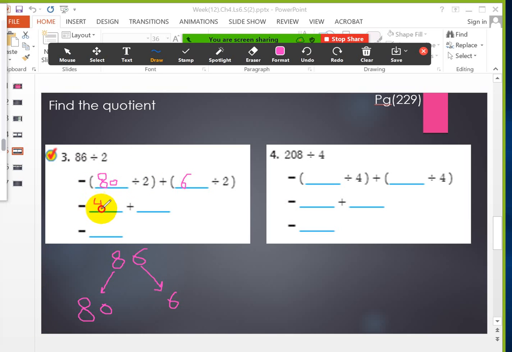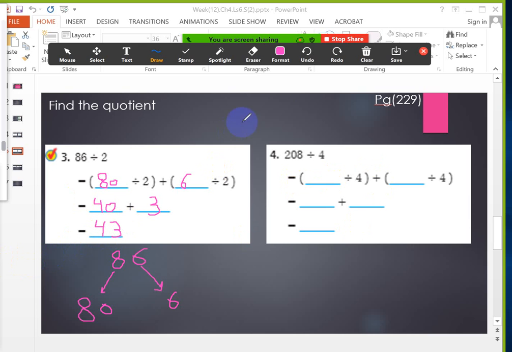40, because 8 divided 2, what's the number that I will multiply with 2? It's 4. And I have to put 0 next to the number, so it will be 40. Now 6 divided 2 equals 3, because 3 multiplied 2 equals 6. Now I will add the answers. So what's the number? 40 plus 3 equals? Yes, it's 43. That's correct. Thank you so much, my dear.